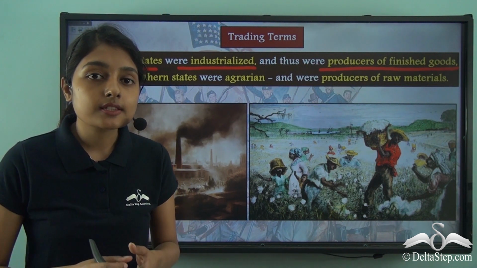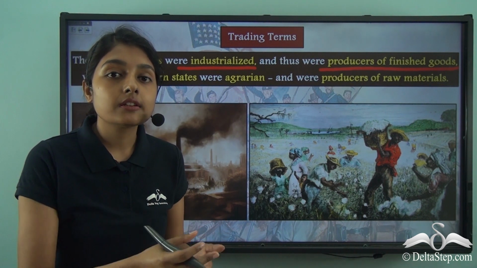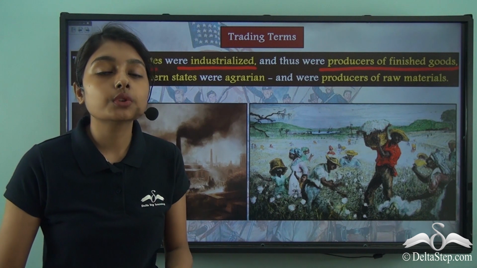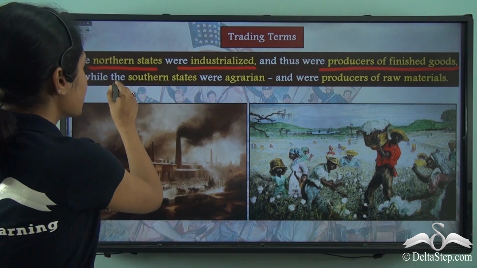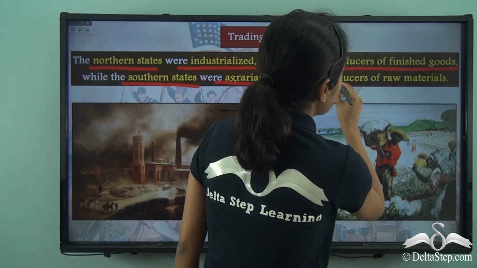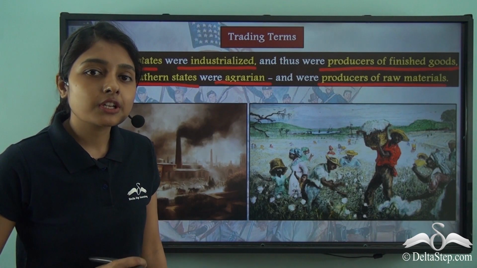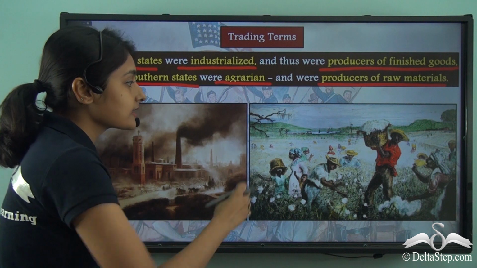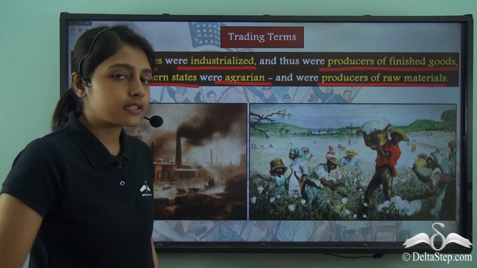Now, the southern states were the places that provided raw materials, raw resources to the northern states for the production of goods. So, the southern states were still agrarian and they were the producers of raw materials. With this in mind, by now you should have understood what was the difference in the economy between the northern states and the southern states.